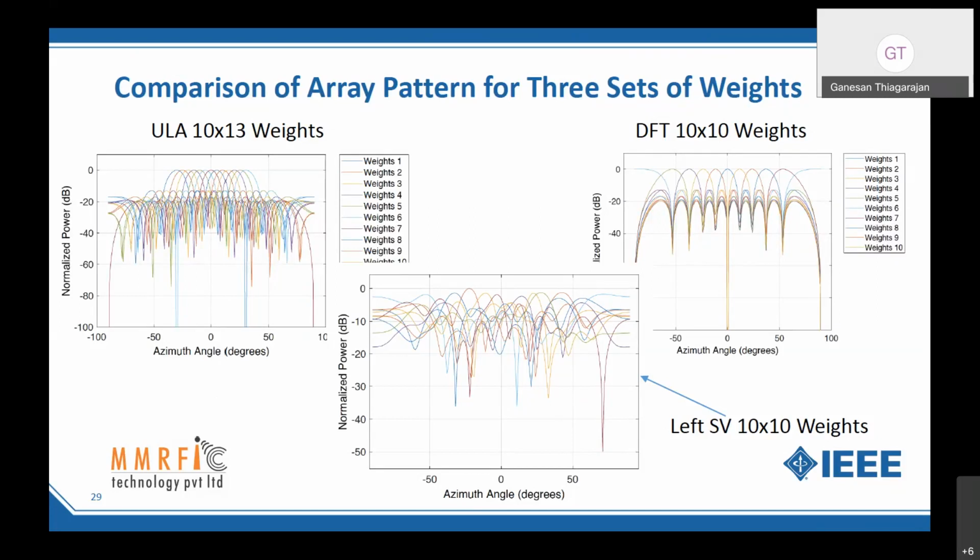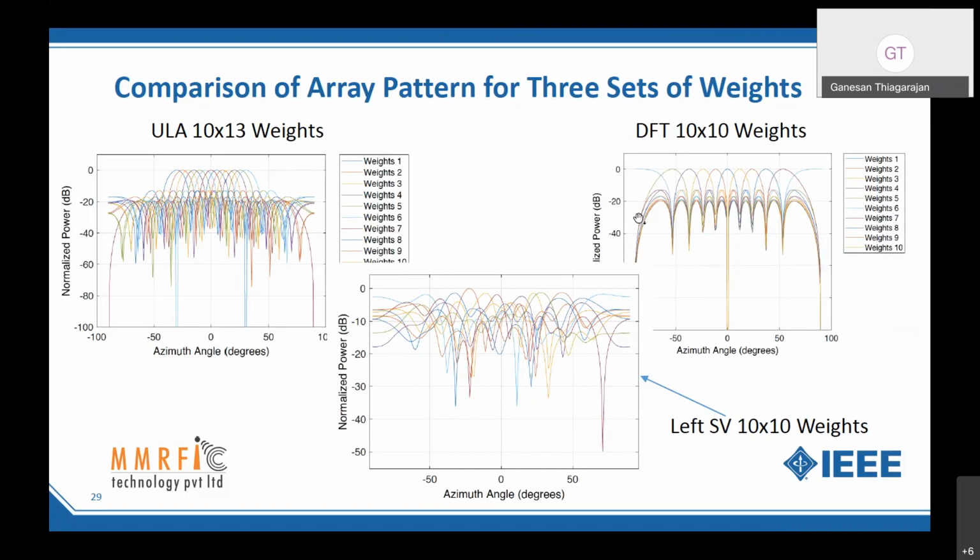That's what it means. Now, instead of using this theoretical formula, if I use just DFT vectors as the weights, right? The beam pattern suddenly changes like this. If you look at these two, still I am able to span the entire region, whatever I want. I can scan it. However, now these are orthogonal vectors.